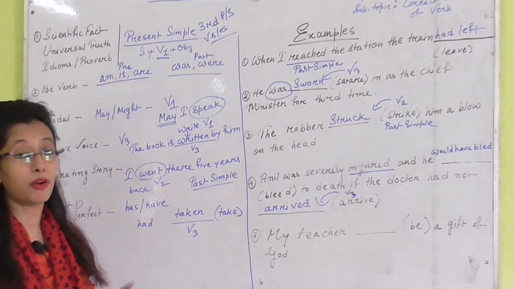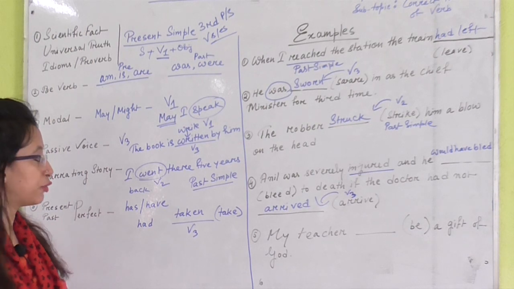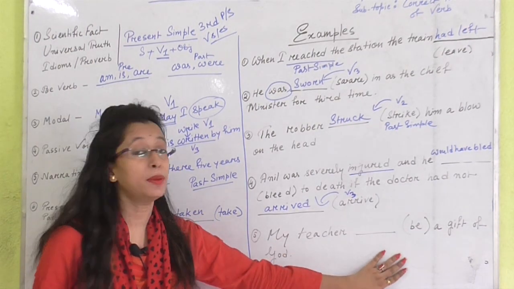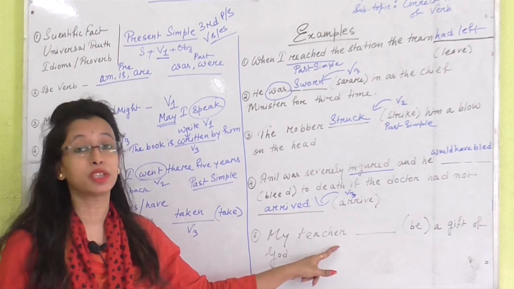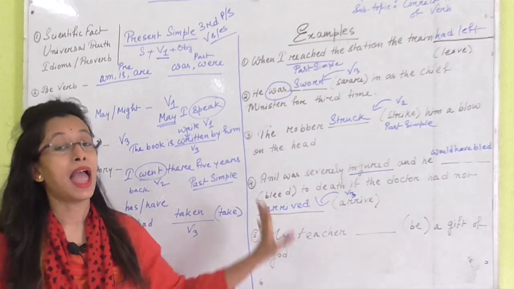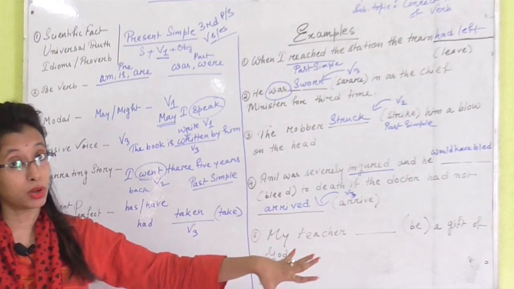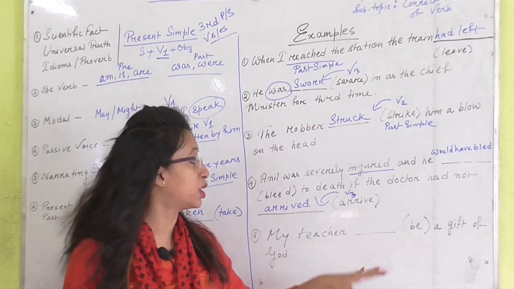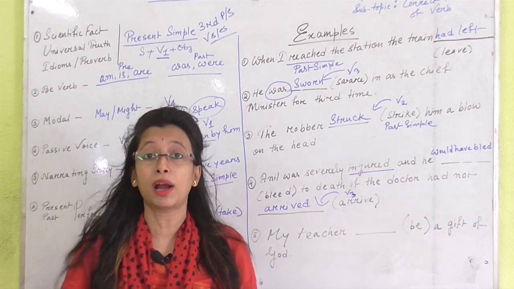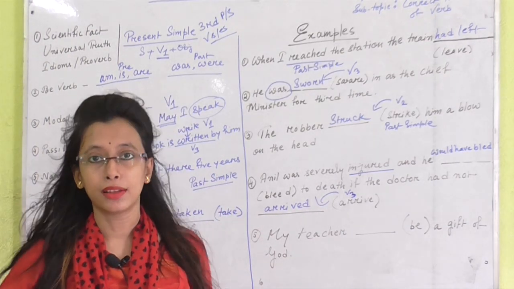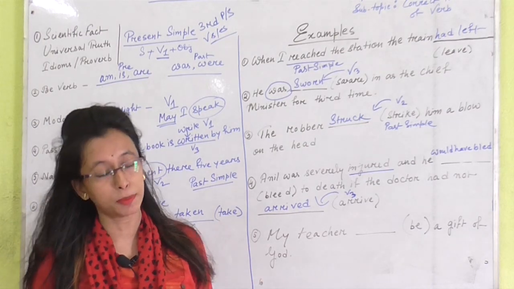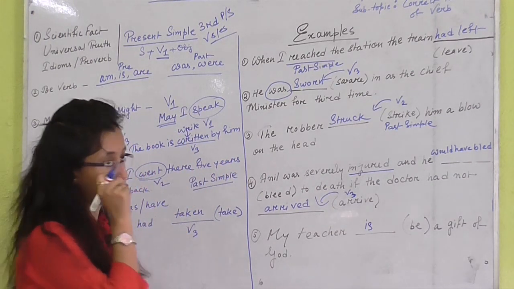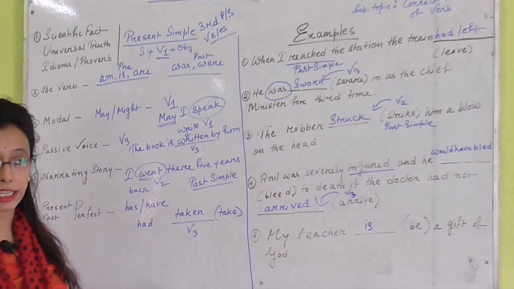And the next one, number 5, my teacher dash a gift of God, and here in brackets BE. So be means here my teacher, third person singular number, and after third person singular number we need to use is. And you can ask me why is, why not was, because my teacher is present here, my teacher is not dead. So it means definitely it is in present tense. So my teacher is a gift of God. Definitely all our teachers are a gift of God.